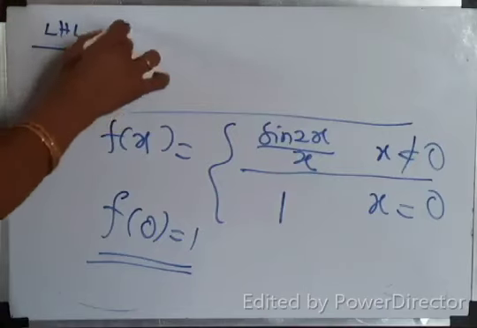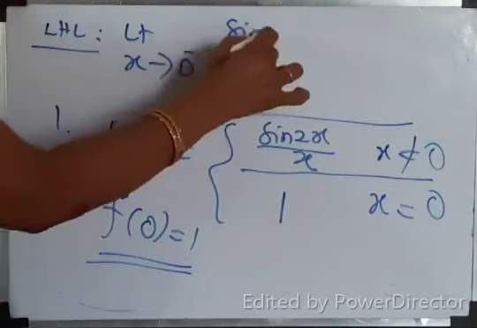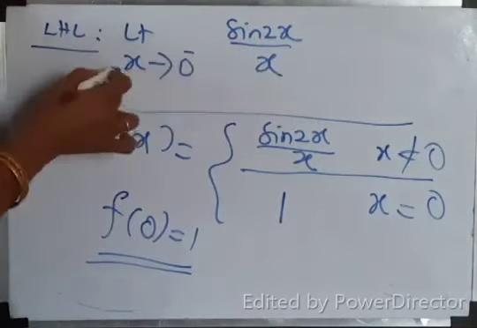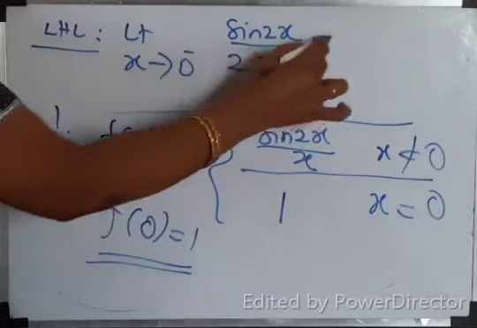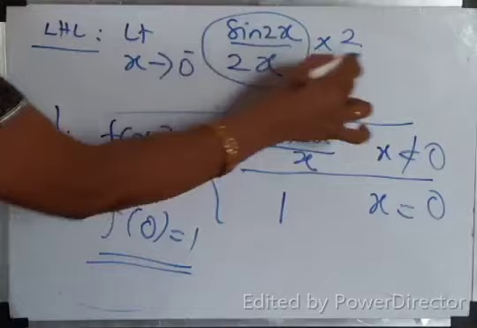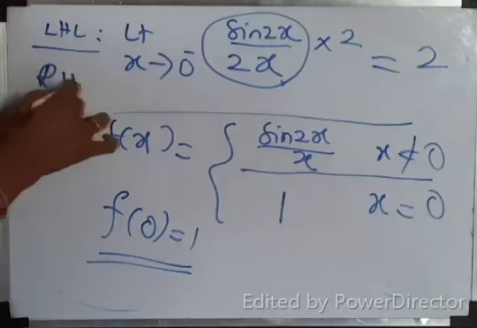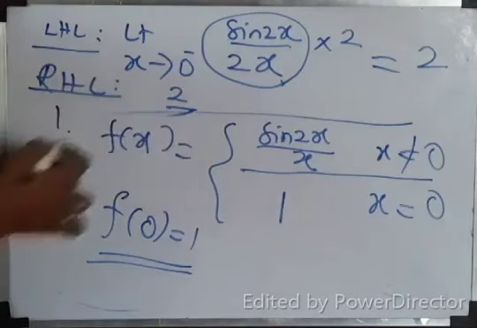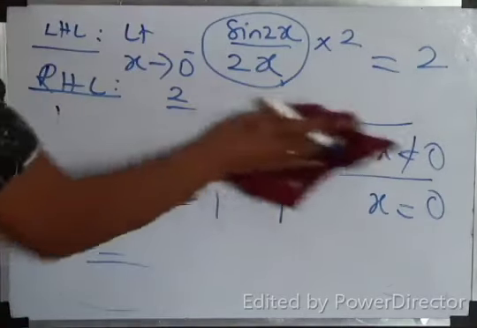LHL is limit x tends to 0 minus of sin 2x by x. Multiply and divide by 2, so limit of sin 2x by 2x is 1, and the answer is 2. What about RHL? The same answer, 2. So LHL equal to RHL equal to 2, but f of 0 is 1.